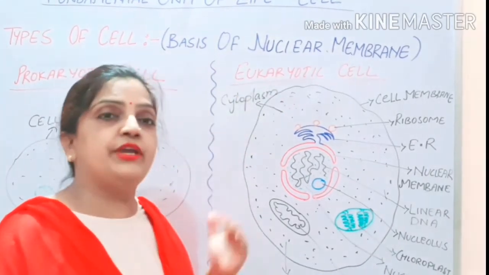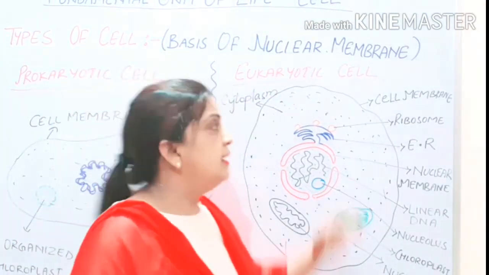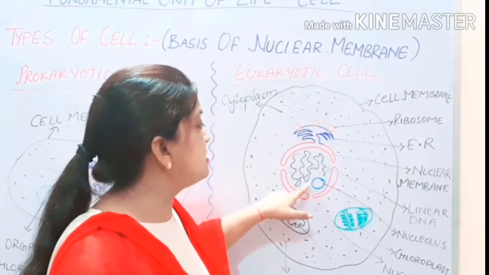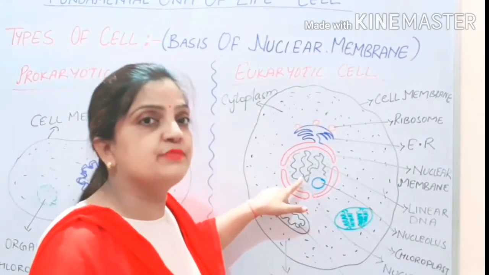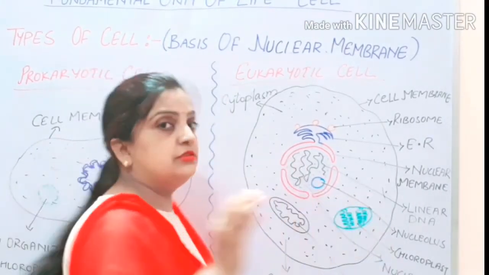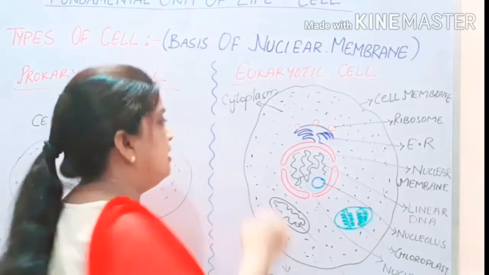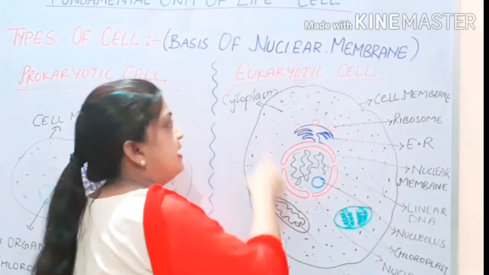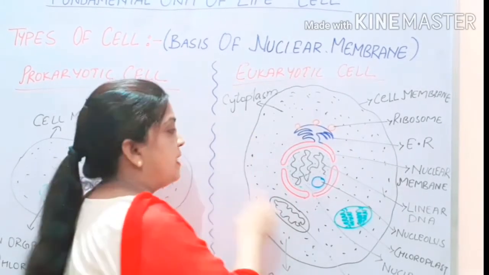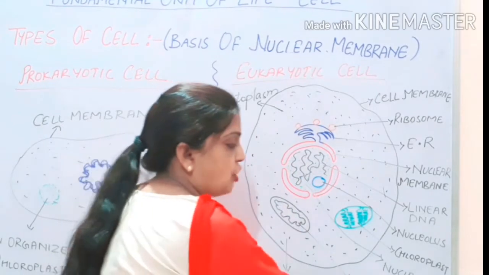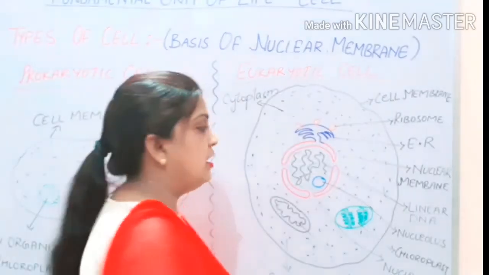Now children, if you recall the points, I told you that in eukaryotic cell, inside the nucleus, nucleoplasm is present. Now what is nucleoplasm? Now you understand the difference. The fluid present inside the cell is called cytoplasm. And the fluid present inside the nucleus is called nucleoplasm.